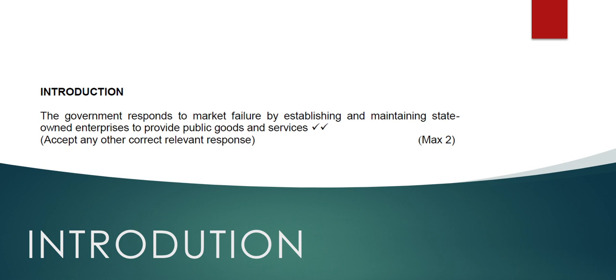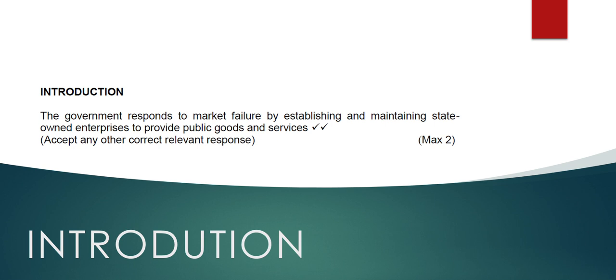For example, let's talk about Eskom. You know that Eskom is providing the service, which is electricity. So what the government is doing in order to ensure that there is no market failure is striving to make sure that we do not have load shedding. So the government responds to market failure by establishing and maintaining state-owned enterprises to provide public goods and services.